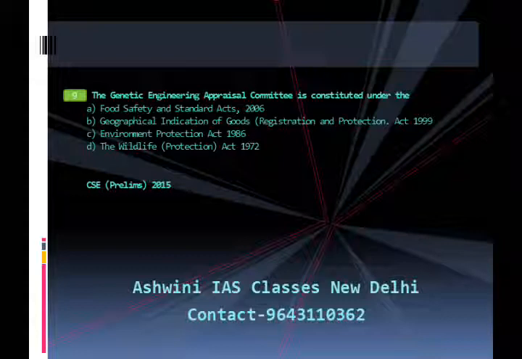The answer is C. That is Environment Protection Act 1986. A brief explanation of the answer. The Genetic Engineering Appraisal Committee is constituted under the Environment Protection Act 1986 on 22nd July 2010. Genetic Engineering Approval Committee was renamed as Genetic Engineering Appraisal Committee.